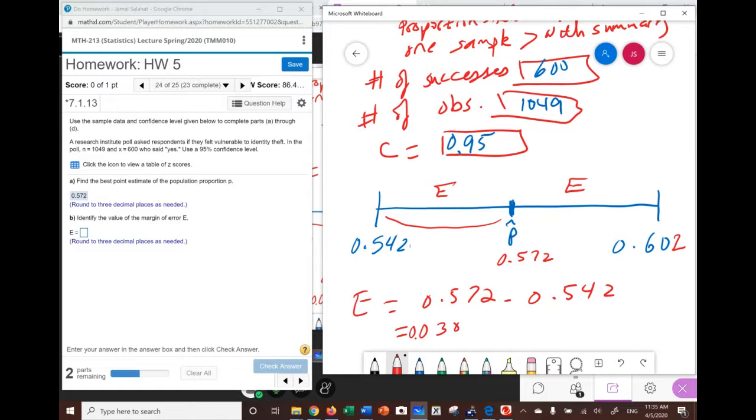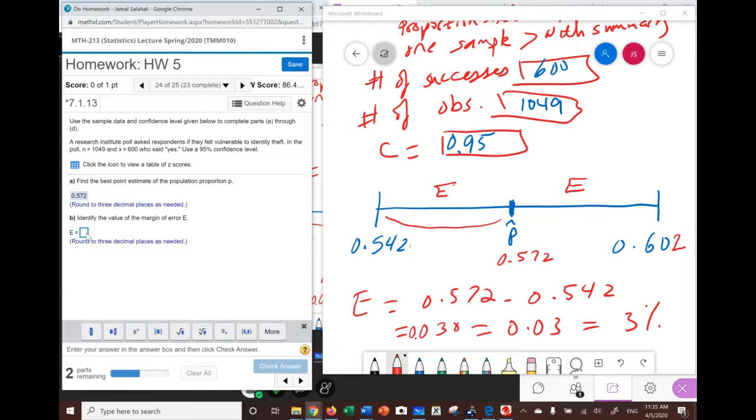Again, always the difference between the lower limit and the middle is equal to the margin of error. So if we do that, it's going to give us that number. Notice that this number is the same as 0.03, which is the same as 3%. So the question in here, they want us to write the answer in decimal format. So we're going to put 0.03.